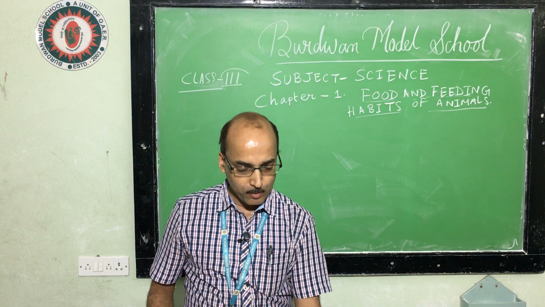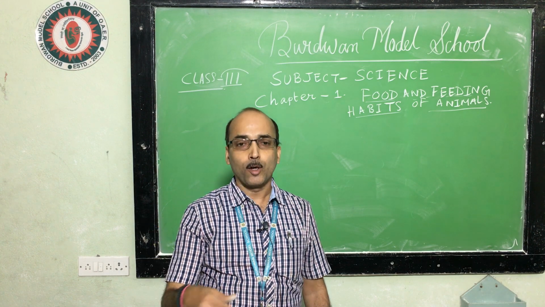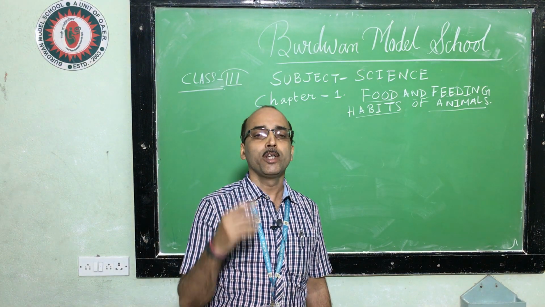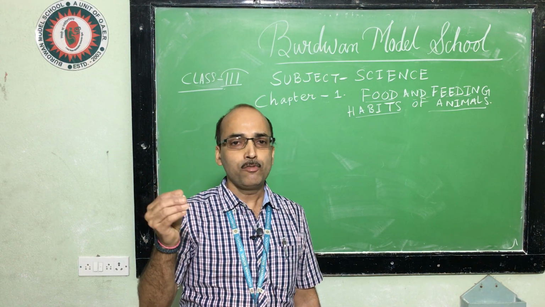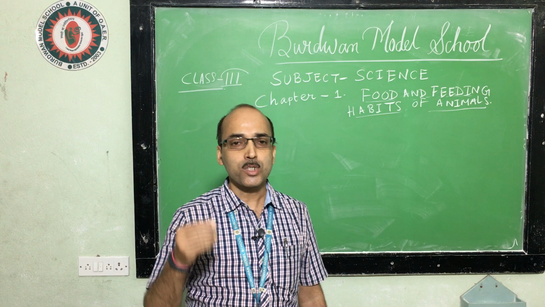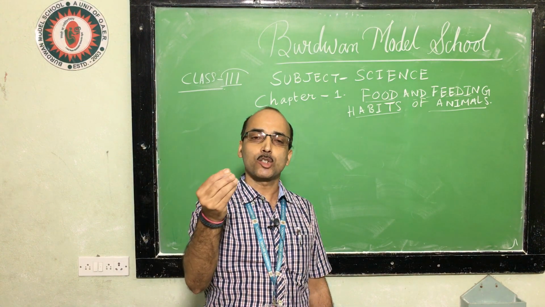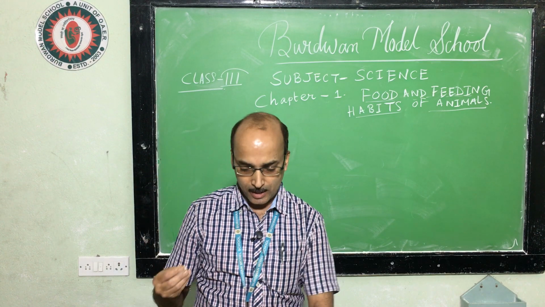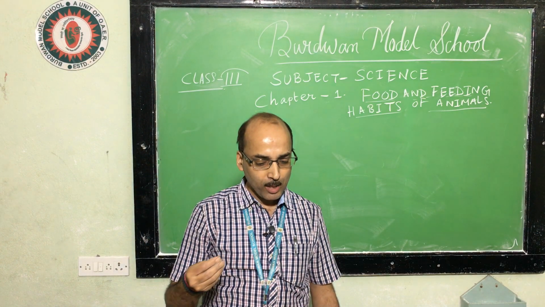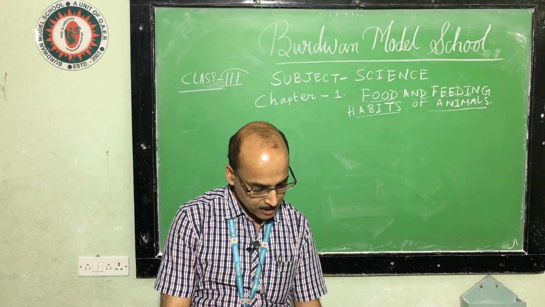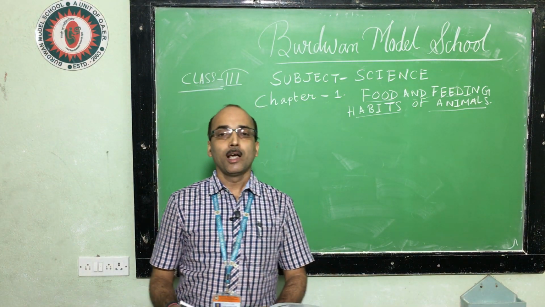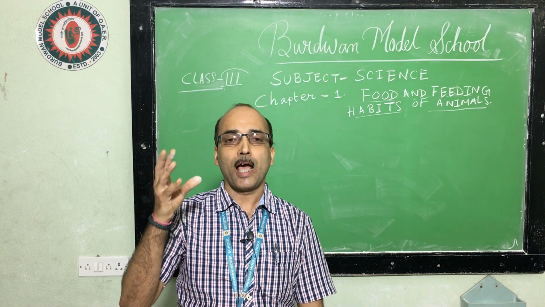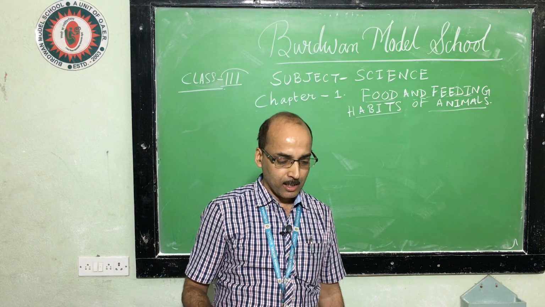We have seen why we need food. We need food to live, to grow and to stay healthy. Animals also need food to live, to grow and to stay healthy. Then we have seen, on page number 6, you can follow, the eating habits of animals. We have grouped animals according to their eating habits.